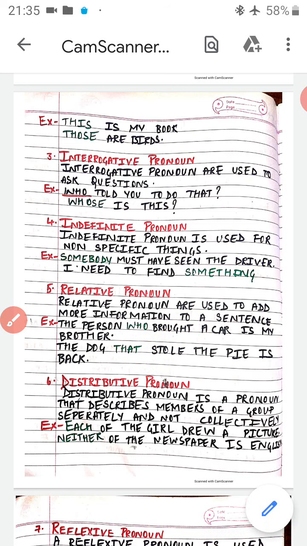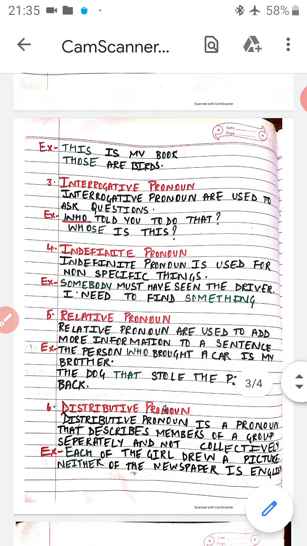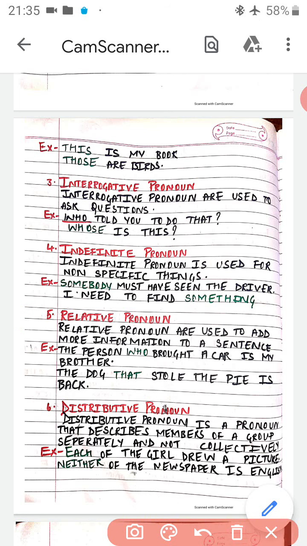Next is our distributive pronoun. A distributive pronoun is a pronoun that describes members of a group separately and not collectively. Indefinite pronoun, what did I tell you all about indefinite pronoun? Indefinite pronoun means when we are not specifying anything, we are talking about things in general. But distributive pronoun means when we are talking about the members of a group separately, and we are not using the word collectively.